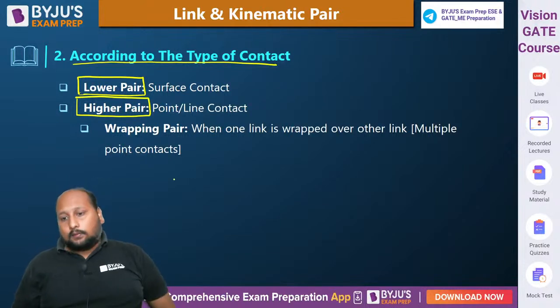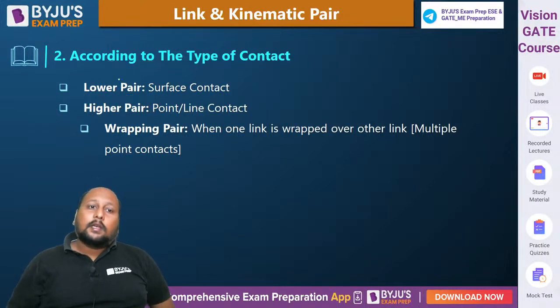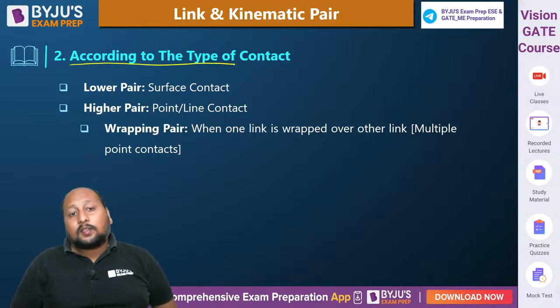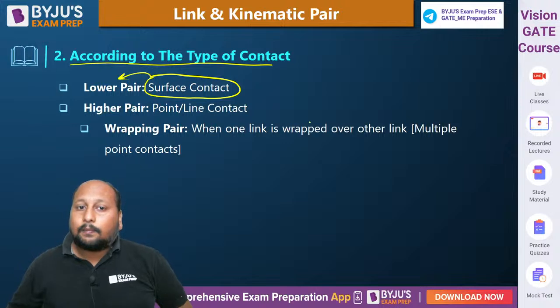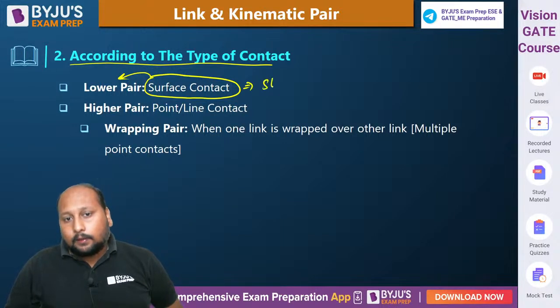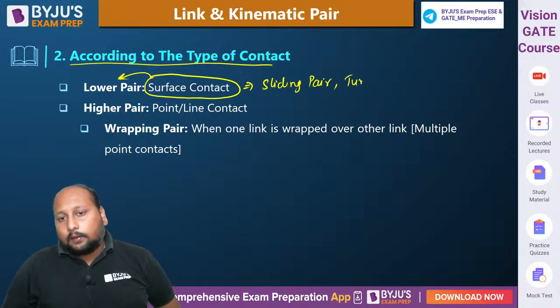Between two links, whenever there is a surface contact between the two links, we can call it a lower pair. Let me give you an example: sliding pair. We also have the turning pair.